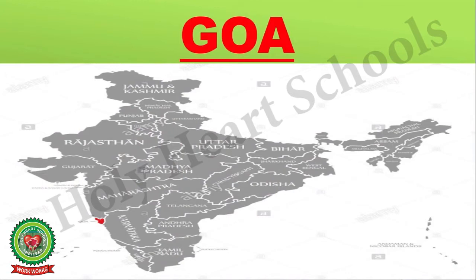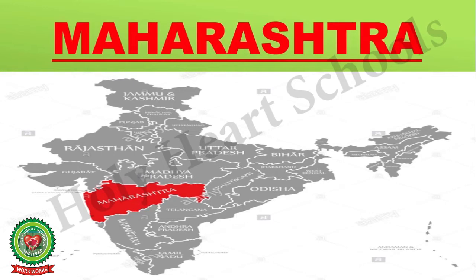Goa. Goa is one of the smallest states in India. Its capital is Panaji. It shares its boundary with Maharashtra and Karnataka. The next state is Maharashtra. Maharashtra is the second most populous state in India. Its capital is Mumbai. It is bordered by the states of Gujarat, Madhya Pradesh, Chhattisgarh, Telangana, Karnataka and Goa.